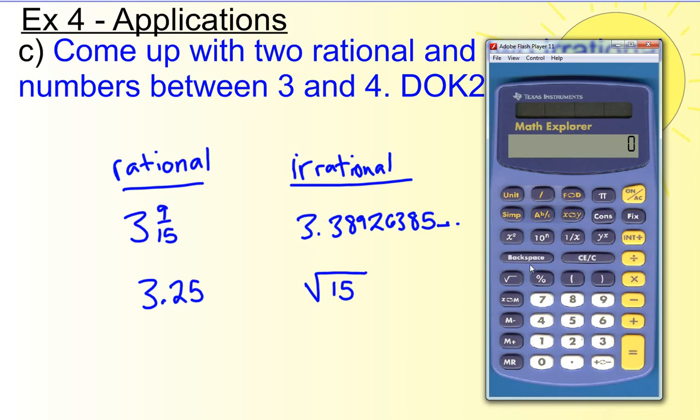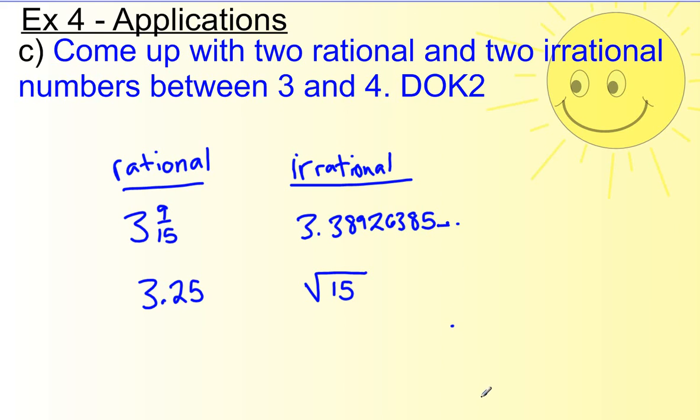So, better calculator. Here we go. So if I take 15 and square root, 3.8729833, and it does keep going forever. It doesn't stop. It doesn't repeat. It is irrational. So these are just a couple examples you could have come up with. There are literally an infinite number of examples for both rational and irrational.